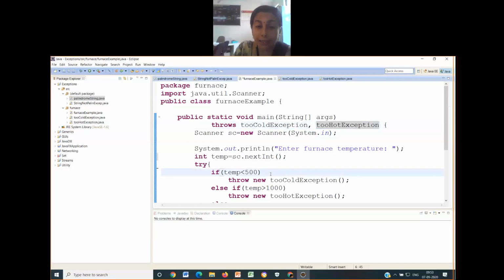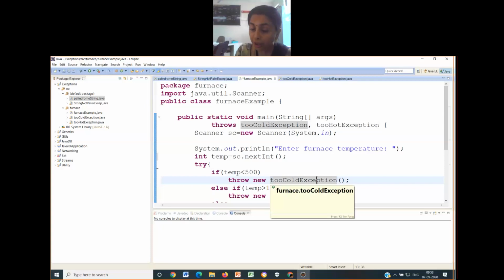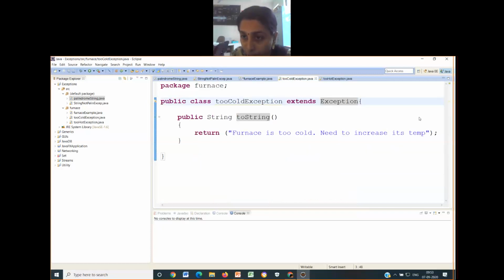Now, if the temperature is lesser than 500, then what am I supposed to do? You just have to throw a new exception class which is called too cold exception. According to this call of the constructor, I have to have a .java file for that, which has to be associated with its own class coming under the exception class.